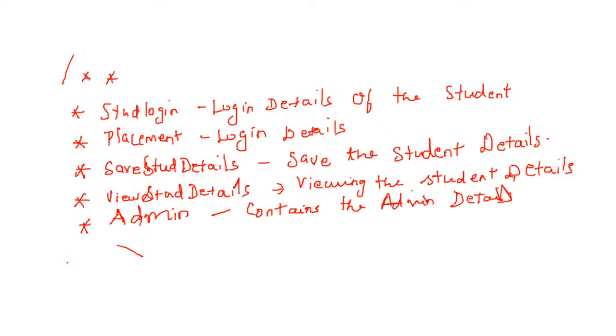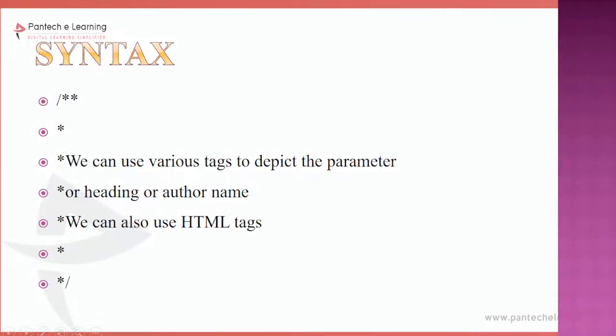Clear? It is enclosed within slash, double asterisk and asterisk slash. Just by looking at this documentation comment, I can understand what are all the different activities that are happening. When a person has developed a website, it gives an idea what all the different classes are. It contains the separate classes and the different methods that are present in my program. So this is one good example of a documentation comment.